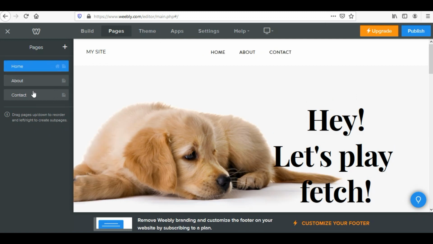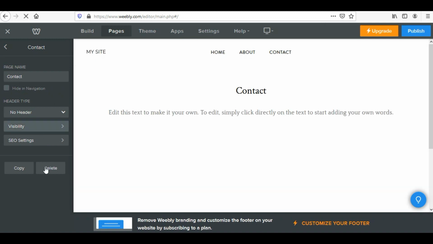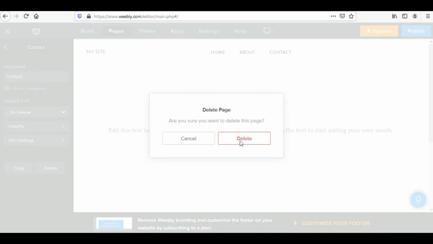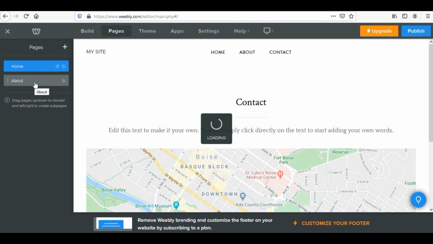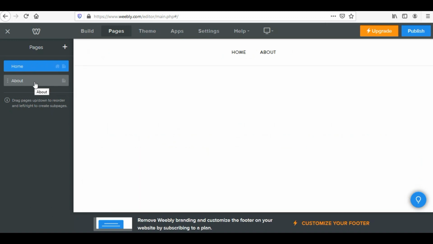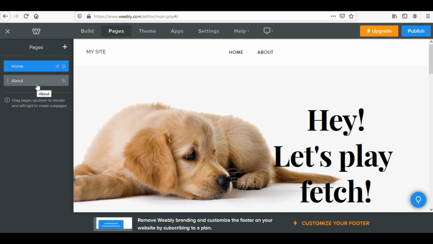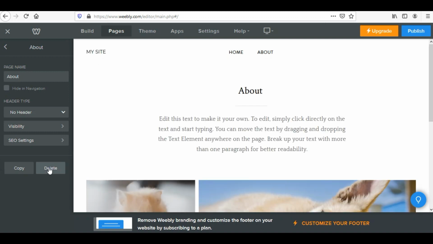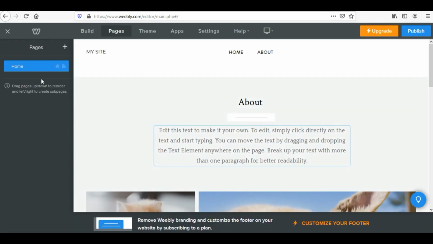1, 2, 3. I don't want a contact page also. I would be starting from a blank canvas. So as soon as the contact page is loaded, let me delete this contact page also. Now let me go for the about one. I don't want the about page even. So I'm just going to go with the blank canvas. I just want to show you all that you can start from the blank and think about your website design of your own. So let me just delete this page also.